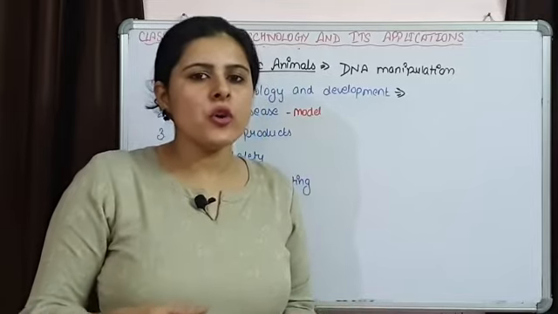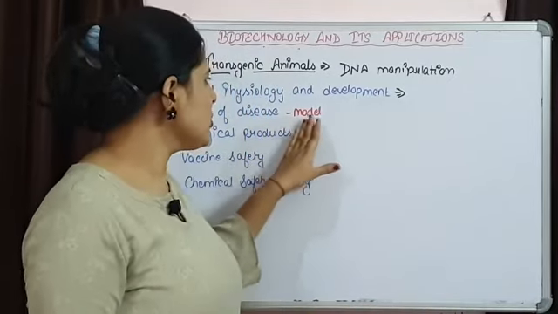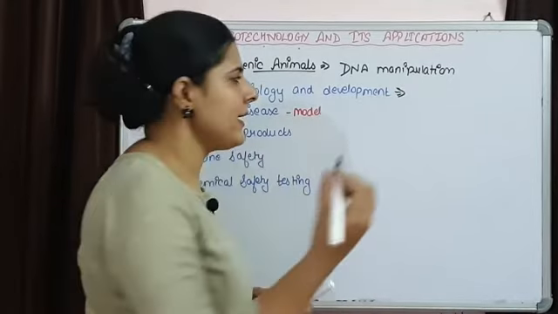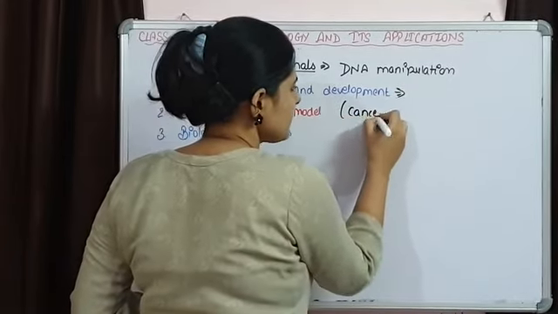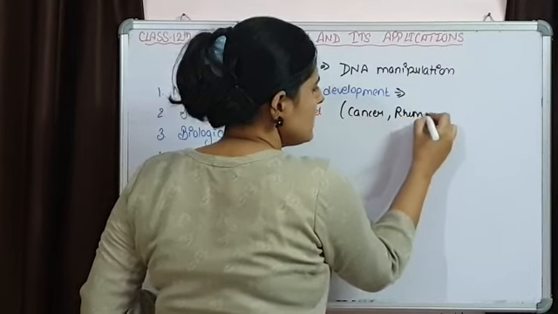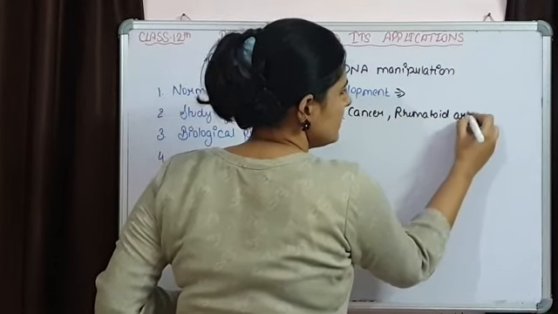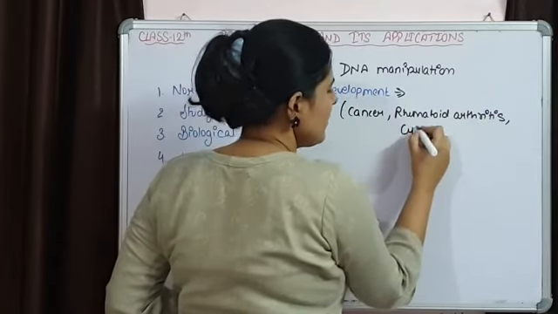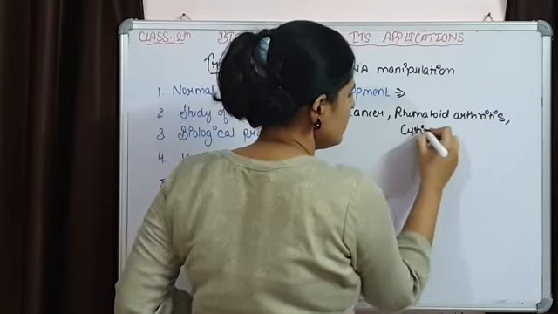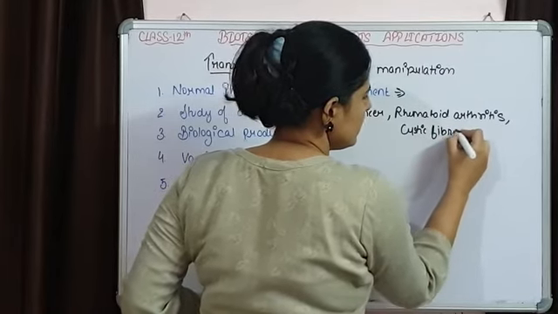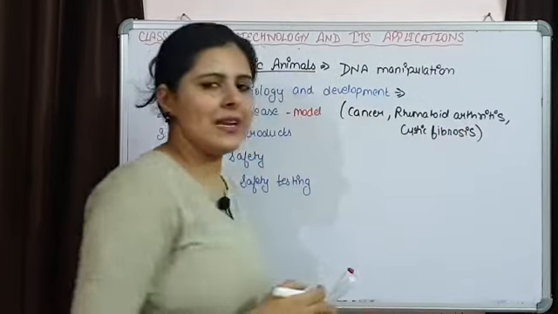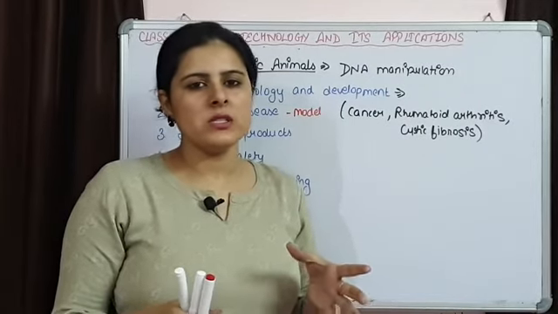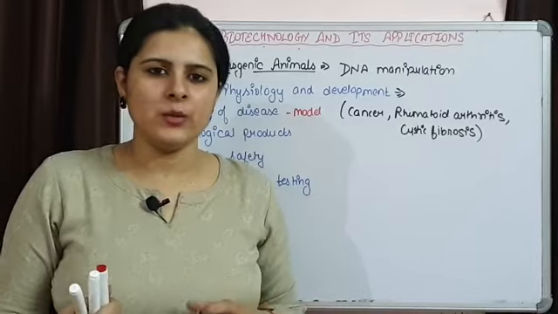So there are lots of human diseases for which different transgenic animals function as models, like cancer, rheumatoid arthritis, and cystic fibrosis. To understand these particular diseases, we are using these transgenic animals as models.